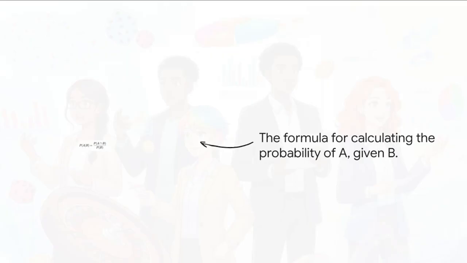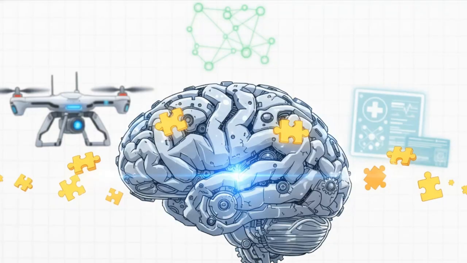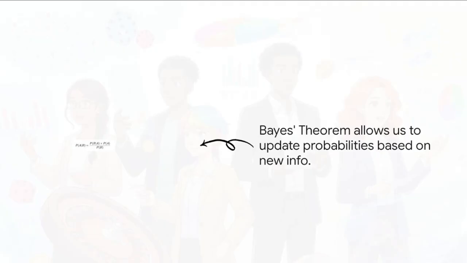Now this formula might look a little intimidating, but it's really just the instruction manual for connecting clues. It calculates the probability of A happening, given that B already happened. It's the mathematical engine that lets our investigation get smarter and adapt every time a new fact comes in. And this whole idea of updating what we believe based on new evidence, it leads us to what is, I'm not kidding, the absolute crown jewel of the data detective's toolkit. This is the powerhouse behind so much of modern data science, everything from machine learning to search and rescue. Everyone, meet Bayes' theorem.